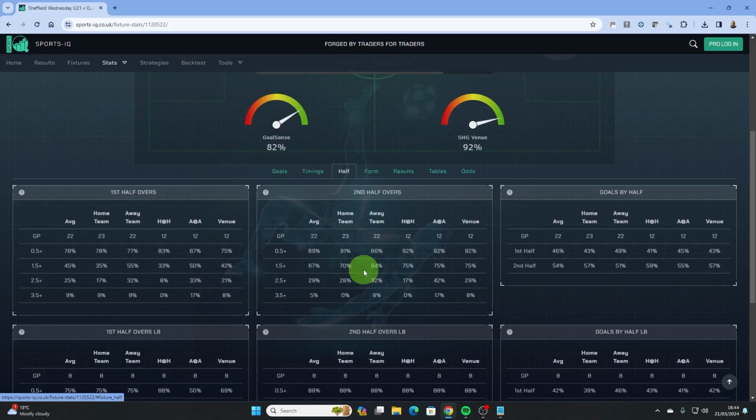Looking at the data by half, we've already established there's a very high chance of a second half goal because the dial tells us this. We can see that over 1.5 goals in the second half is a 75% chance, and over 2.5 it drops down to 29%. Why is this information useful? If you were looking for a second half goal but are waiting 5 minutes to get in to allow the odds to move in the direction that you want them to.